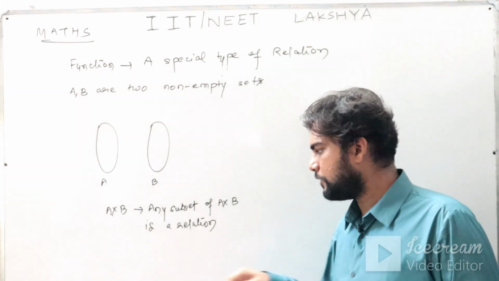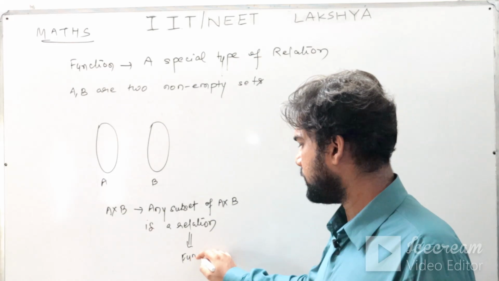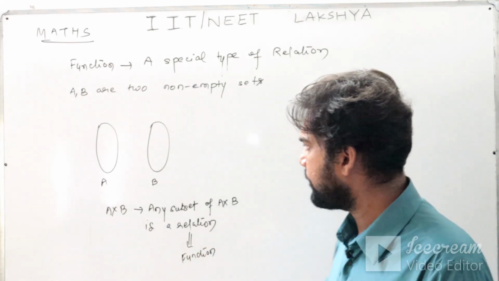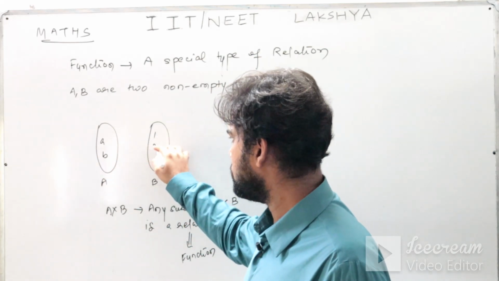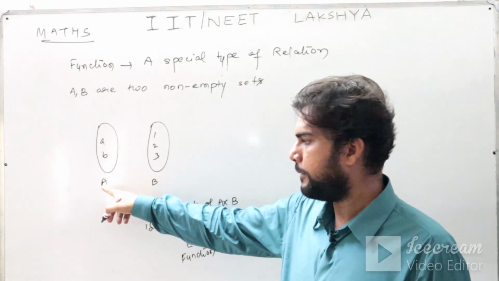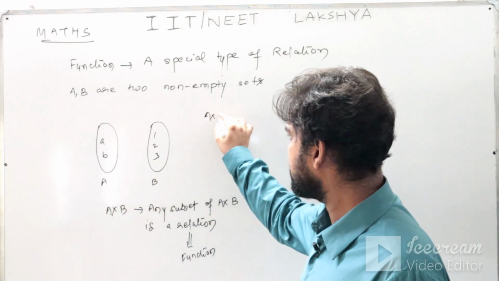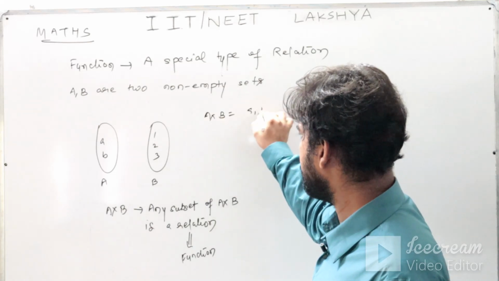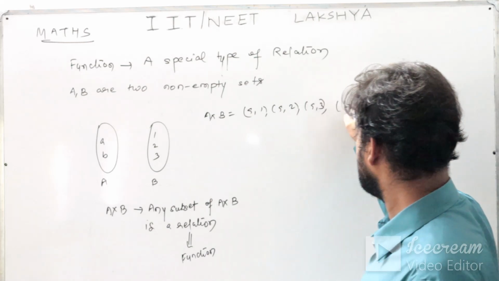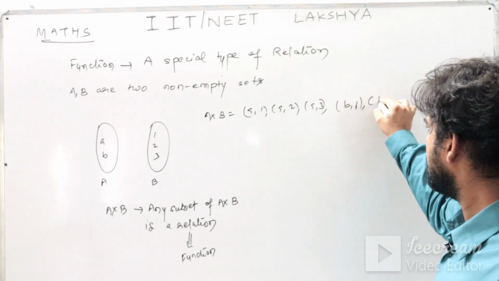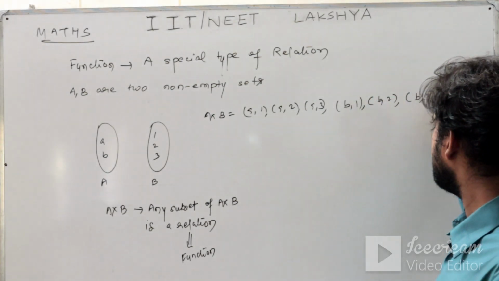Now from relation we need to see function, that is, which particular relation will be known as a function. For example, let me say here there are a, b and 1, 2, 3. a, b are the elements of set A and 1, 2, 3 are the elements of set B. So your Cartesian product A cross B is nothing but (a,1), (a,2), (a,3), (b,1), (b,2) and (b,3).